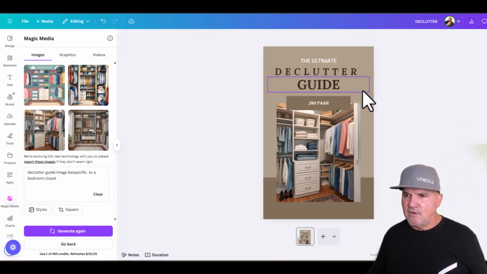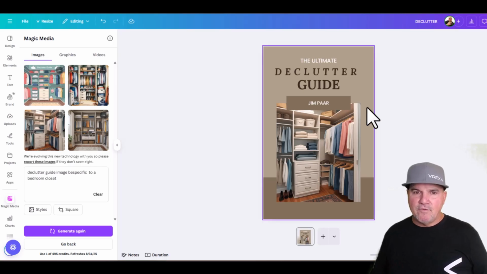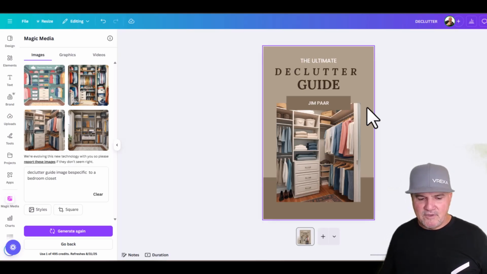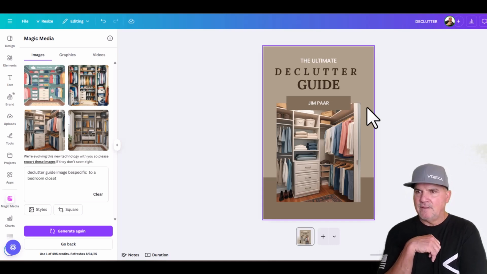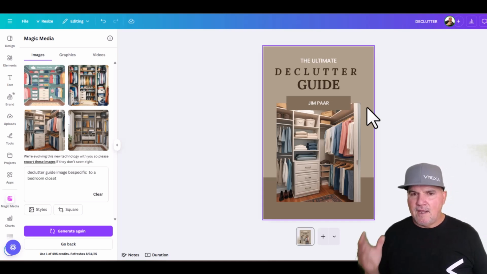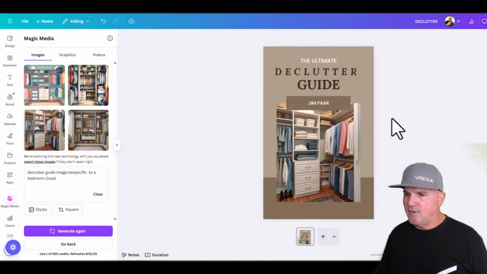You don't have to change the colors, but if you want, maybe it's a series. So you could sell it. Remember, we talked about bundles. You could sell it as a bundle, like the home bundle, and have the closets, pantry, garage, everything in one bundle, and sell it for $47.